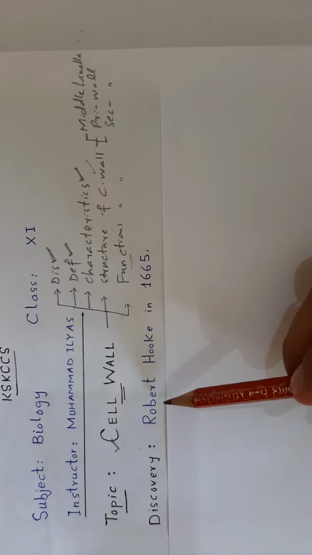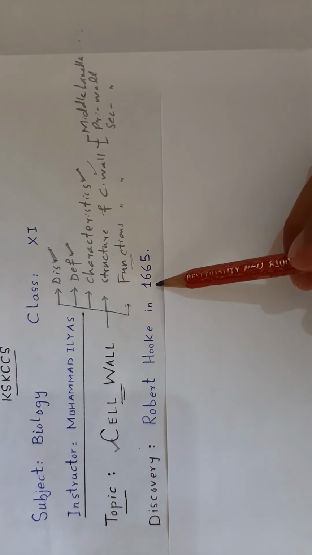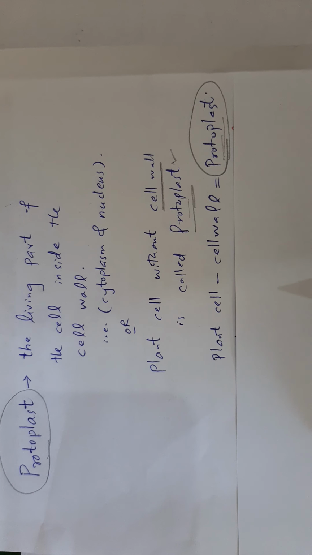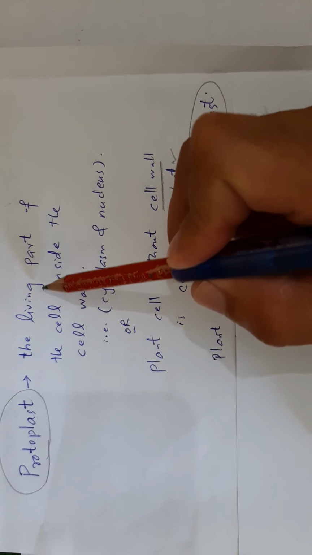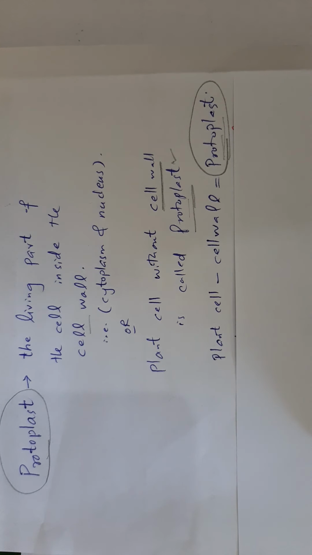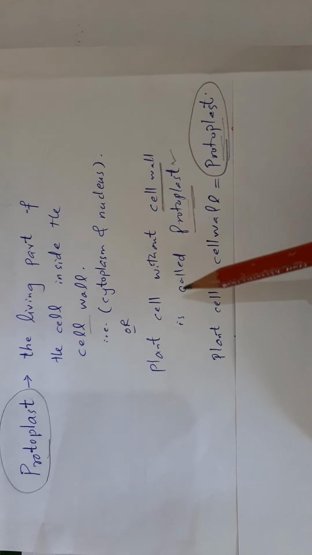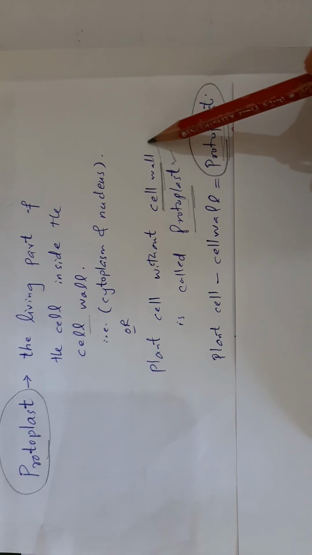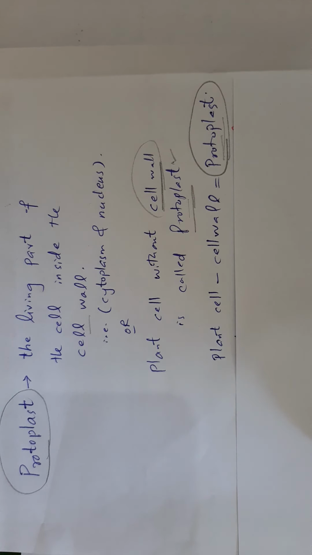Discovery: cell wall was first discovered by Robert Hooke in 1665, earlier than protoplast. What is protoplast? The living part of the cell inside the cell wall, that is cytoplasm and nucleus. In other words, plant cell without cell wall is called protoplast, as cell wall is the only non-living component of the plant cell.